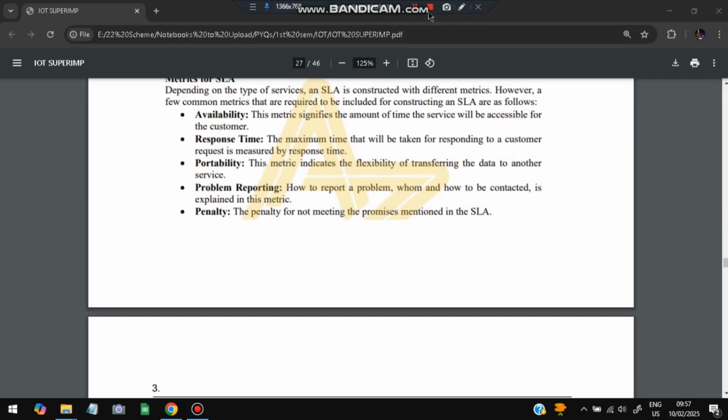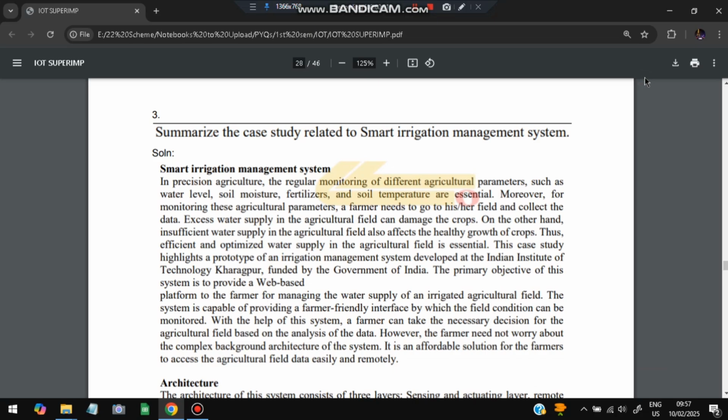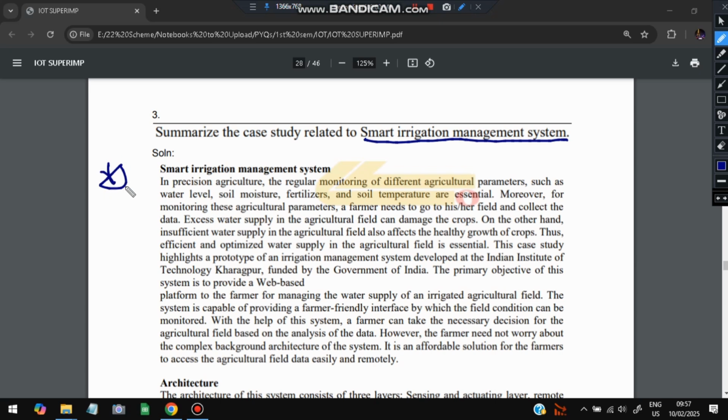Moving on to the third small question, we have to summarize the case study related to the smart irrigation management system. What is irrigation? Irrigation means soil will be there, water will be there, seeds will be there. We are planting them and the trees will be growing. To monitor it is important. Why do we want to monitor these things?